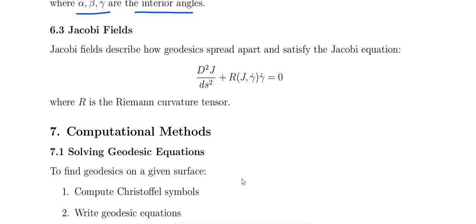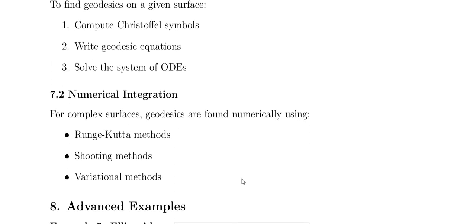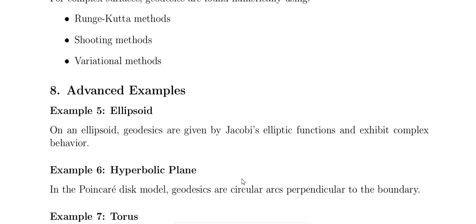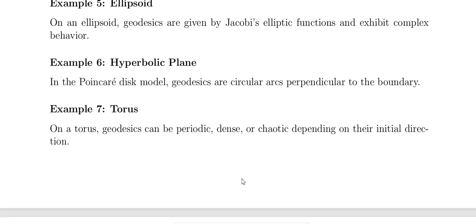The Jacobi field describes how geodesics spread apart and satisfies the Jacobi equation d squared J by d s squared plus R of J comma gamma dot, gamma dot equals 0, where R is the Riemann curvature tensor. This is the advanced example: ellipsoid, hyperbolic plane and torus.